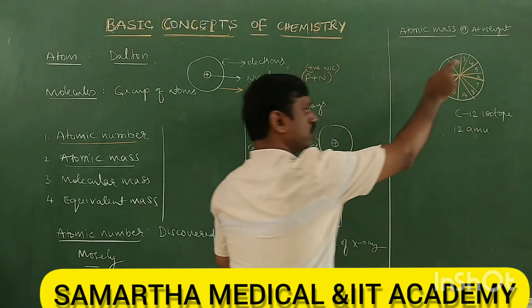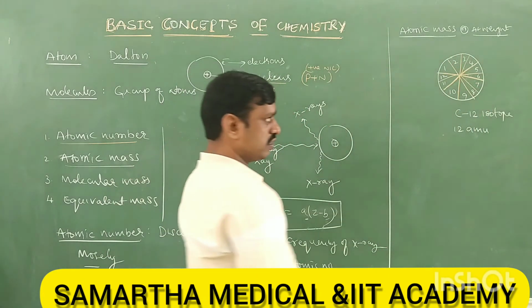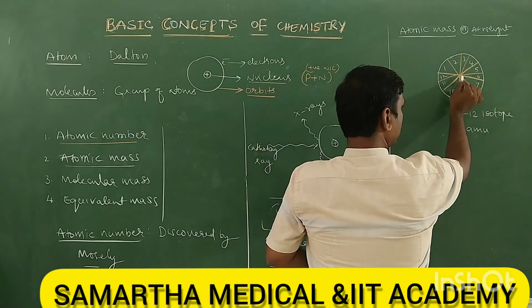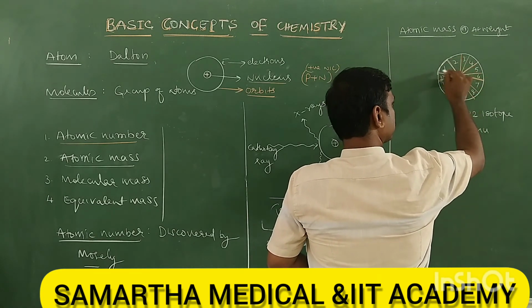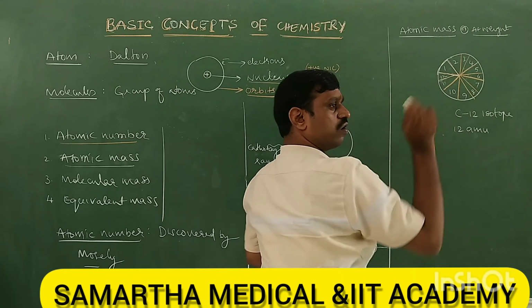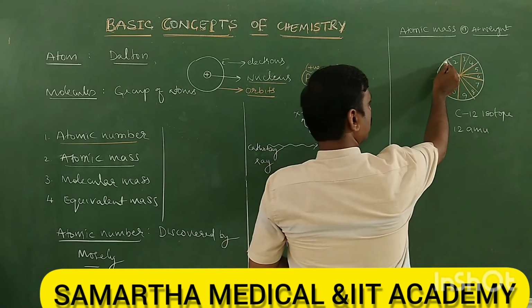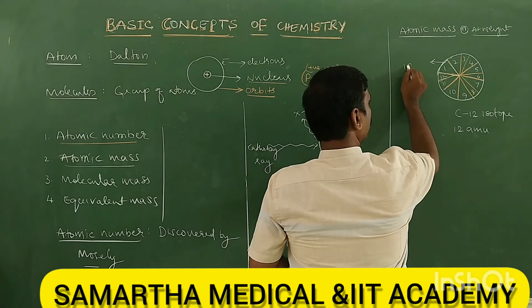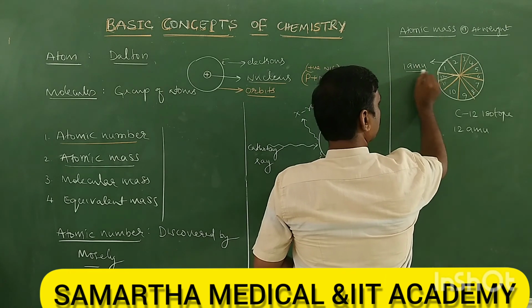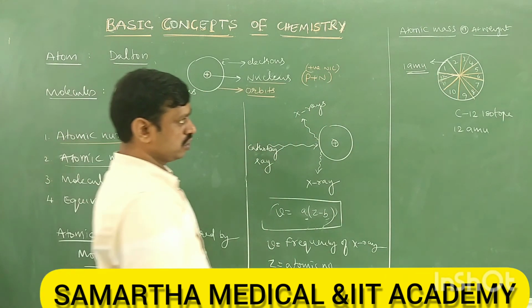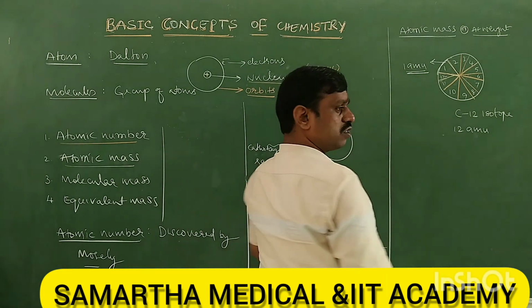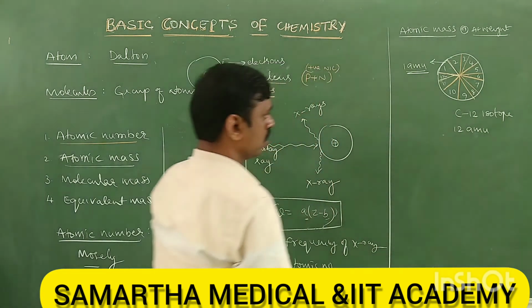So all 12 are equal parts. This total mass is equal to 12 AMU. Then take any one part, because all are equal. Then what is the one part? One part is 1 AMU, atomic mass unit, right? So this one part becomes 1 AMU.